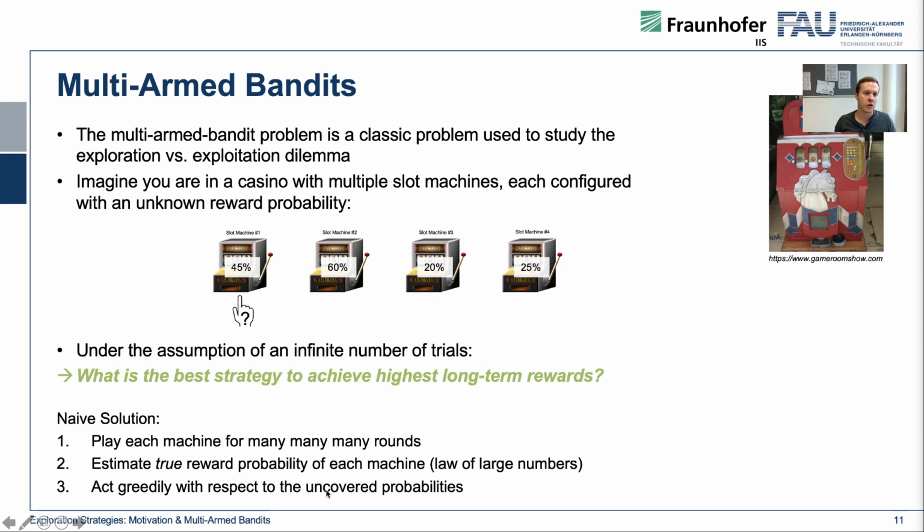However, of course, this is not only very time consuming, it's also wasting a lot of money. And usually you cannot apply the setting that you have infinite samples that you can take from the environment. This is why we want to come up with a strategy that minimizes the training steps until we can really be sure to have a decent estimate of the winning probabilities.